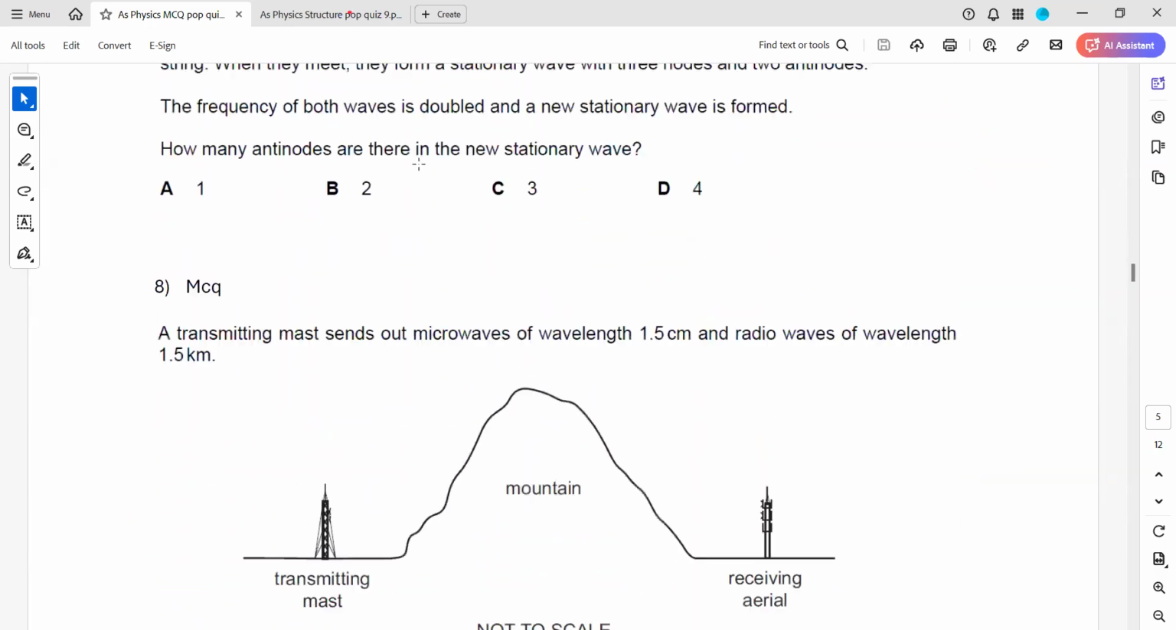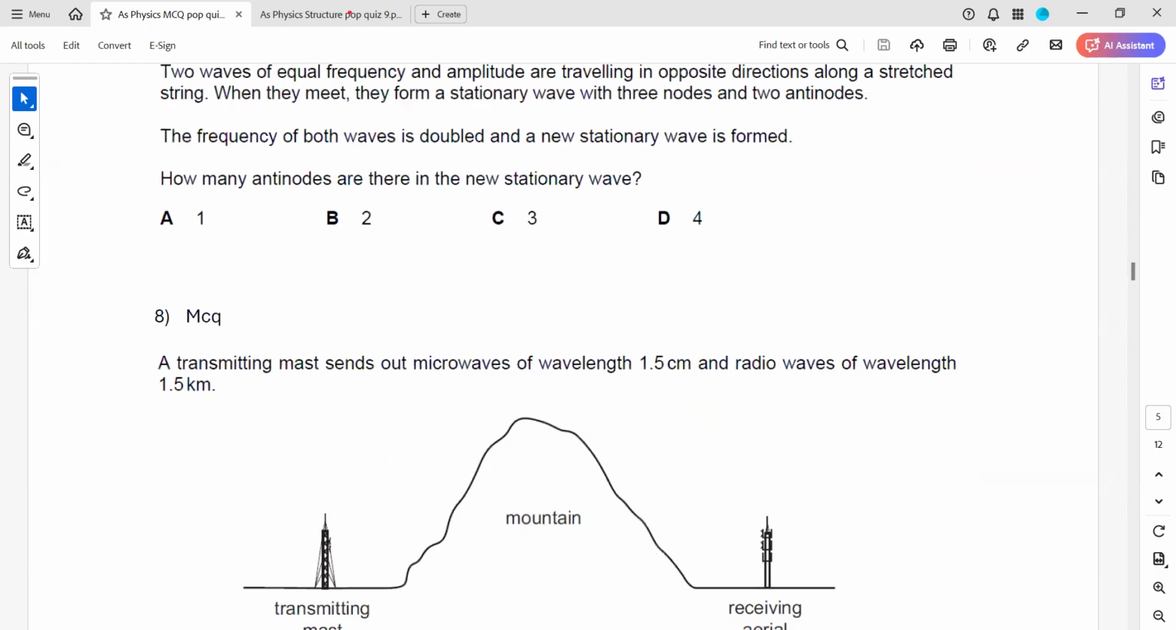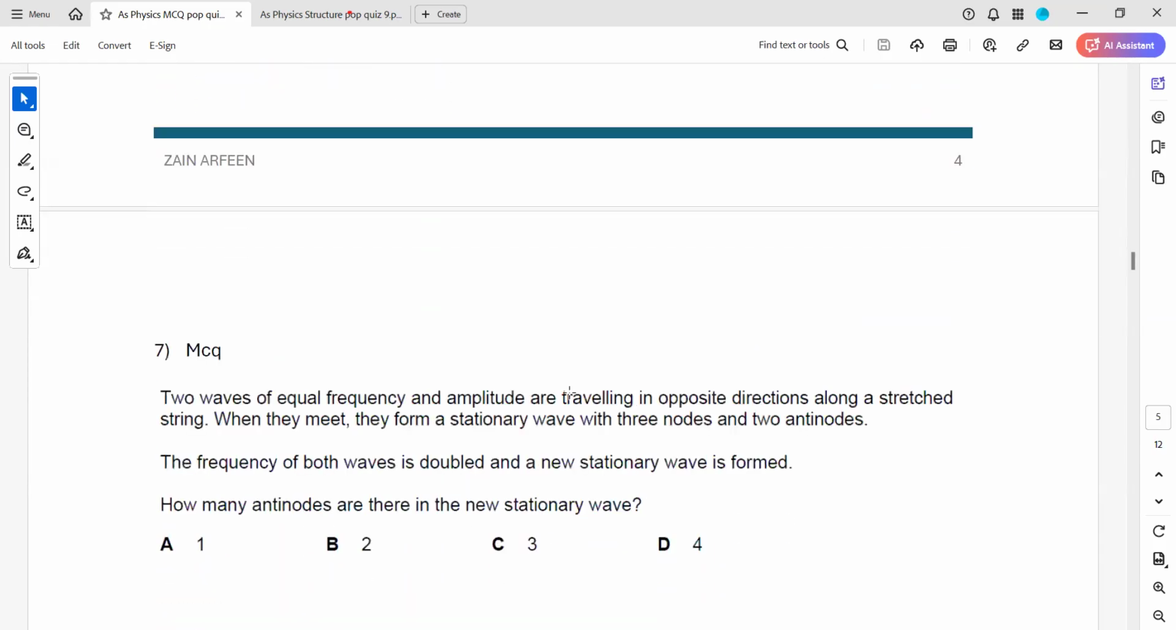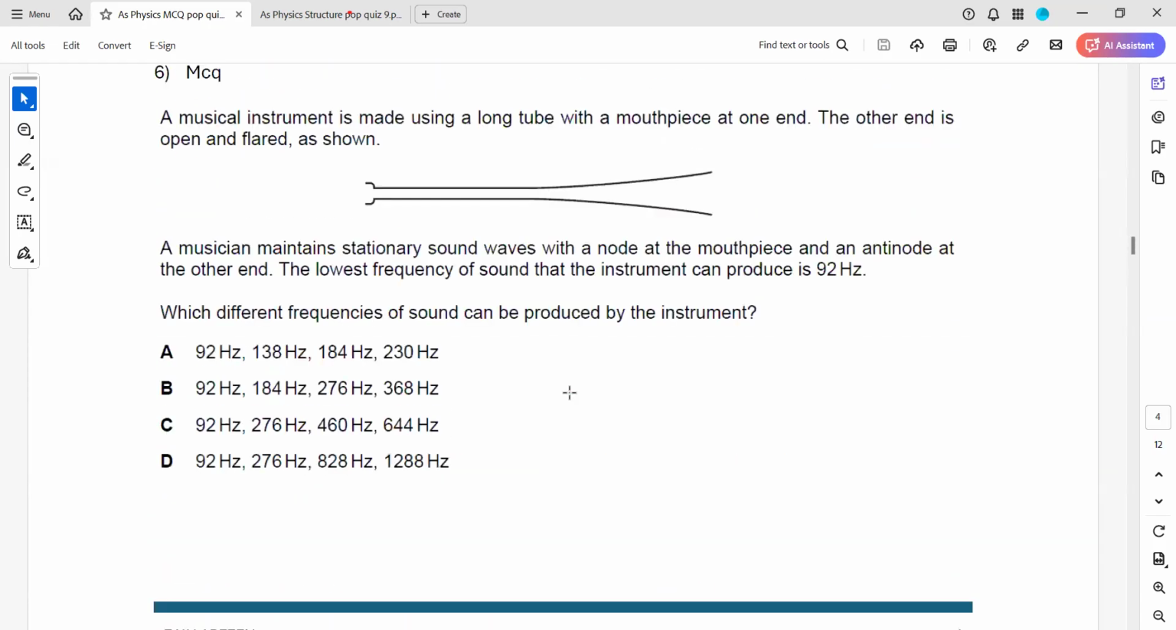Question 7 or 8, anyone having a doubt or a question? The tube instrument can be an open pipe or a closed pipe. When we have a mouthpiece and we maintain a node there, it will be considered a closed pipe. Whenever a node is formed at any one of the ends, it will be a closed pipe.